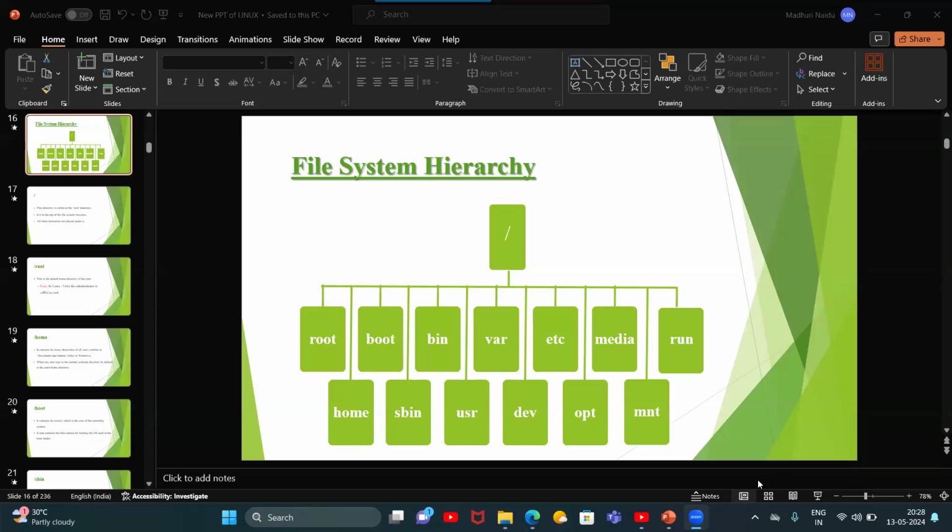It starts creating the drives from C. C is the primary, compulsory partition in Windows. That is in Windows. Now coming to Linux.